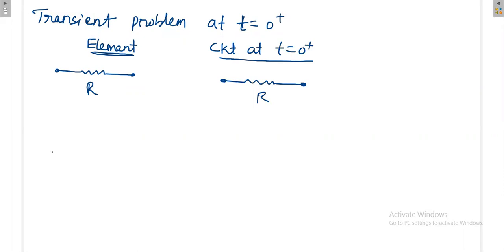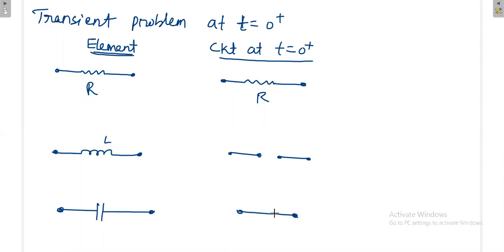Suppose you have a pure inductor without any initial energy, or without any initial current in it. Then the moment you close the switch, it will act as an open circuit, so the inductor will act as an open circuit at t is equal to 0 plus. Suppose you have a capacitor without any initial energy, the moment you close the switch, it will act as a short circuit. At the steady state it will act in a different manner, but we are analyzing what is happening at t is equal to 0 plus, exactly at the transient.